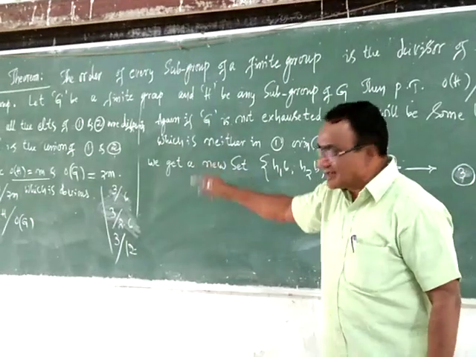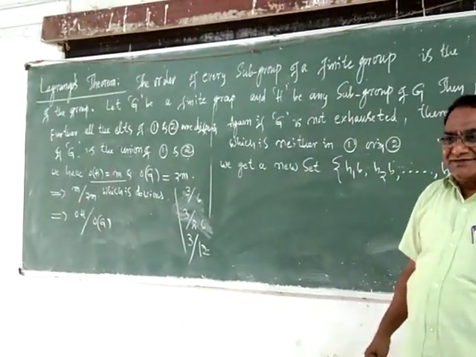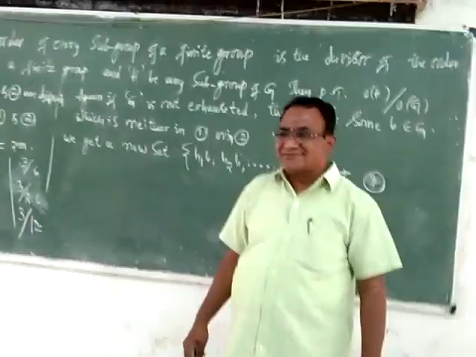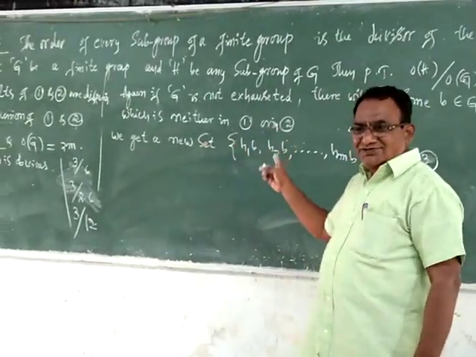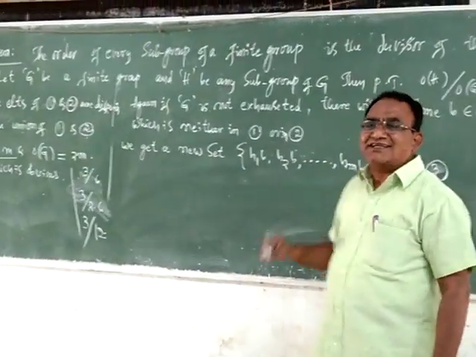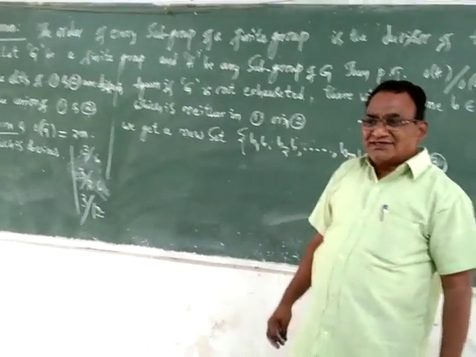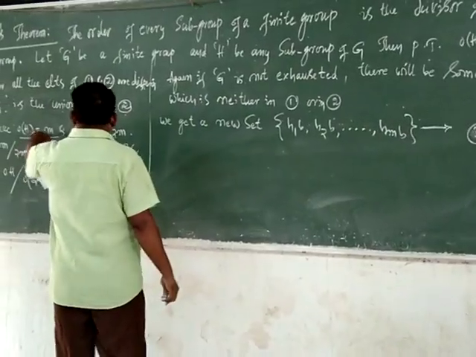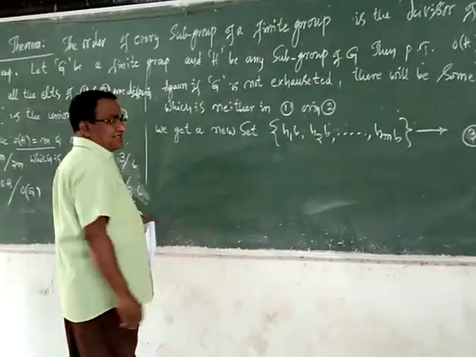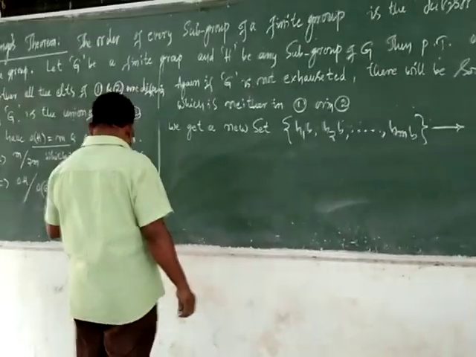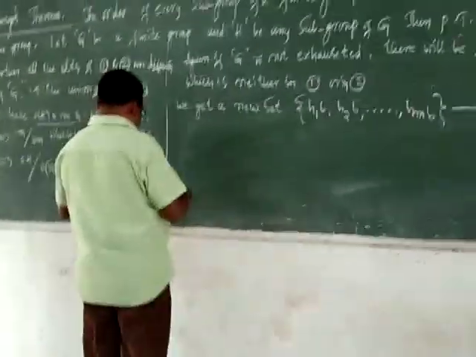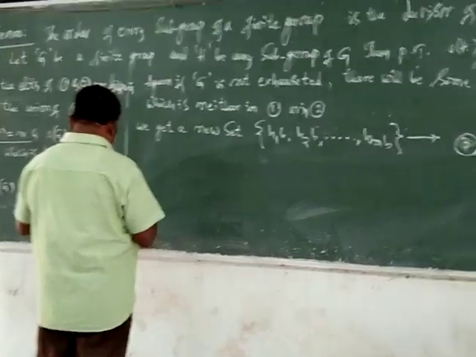As in the earlier discussion, yes, correct, it is 3m. Either 1 or 2 or 3 means 3 times m. So if order of H is m and order of G is 3m, then definitely the order of H divides the order of G.